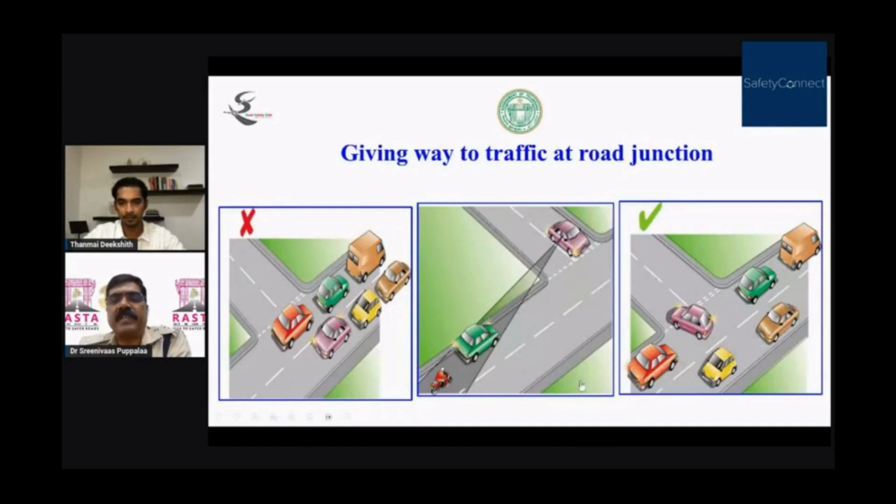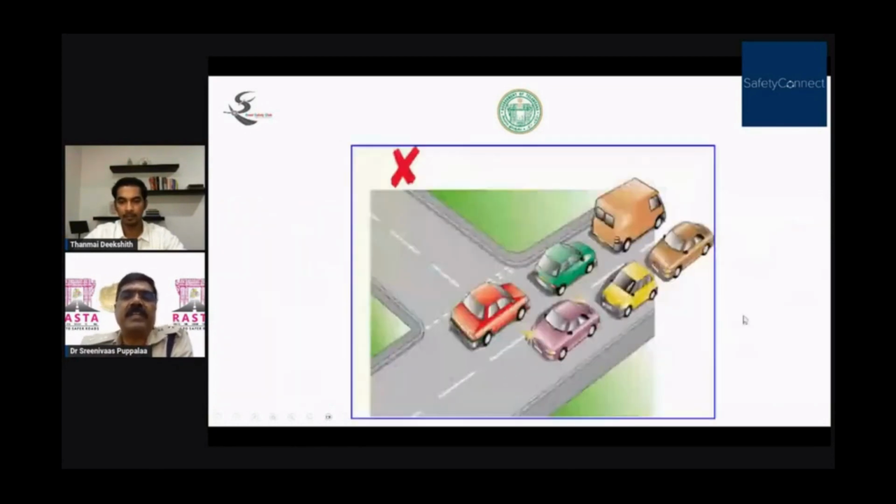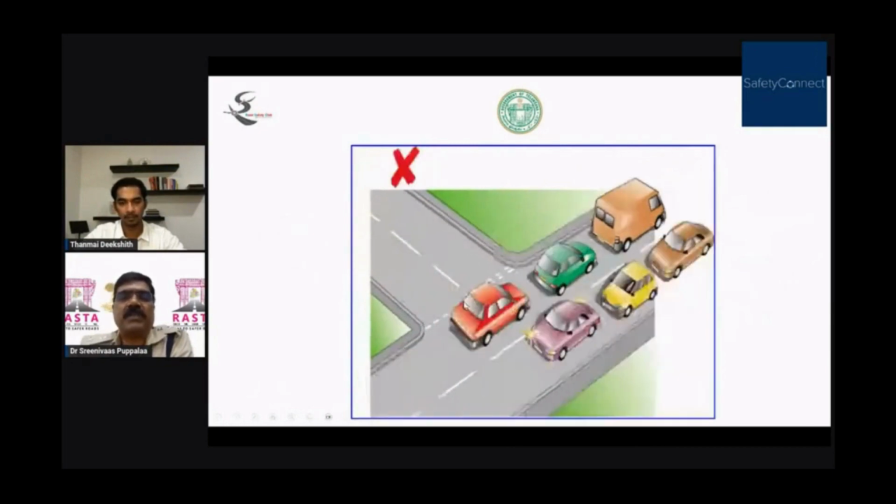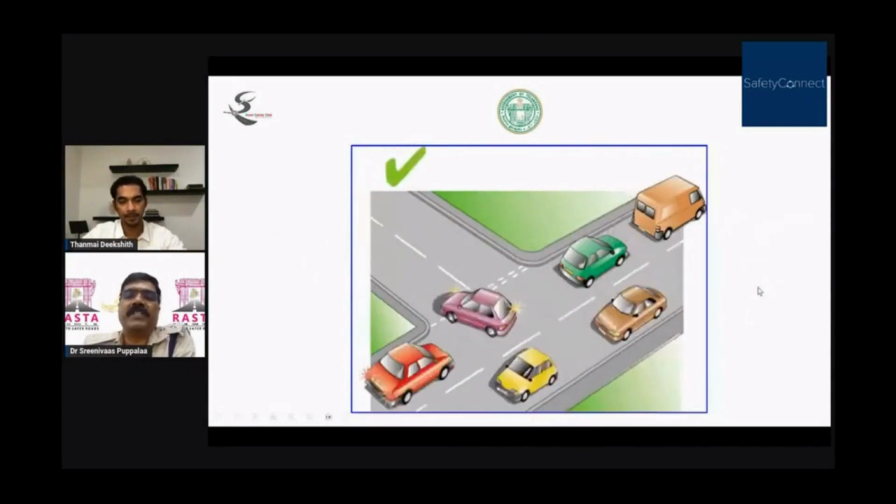Here, when you are entering onto a main road, just observe. If vehicles are coming, please stop, give way to these vehicles and then enter the road. This we have already discussed. If the red vehicle is stopped here, the whole traffic will not get jammed. Most of the times, another vehicle comes and stops here, another comes and stops here, and until this person goes this side, the whole traffic will get jammed. These situations happen in majority of places.